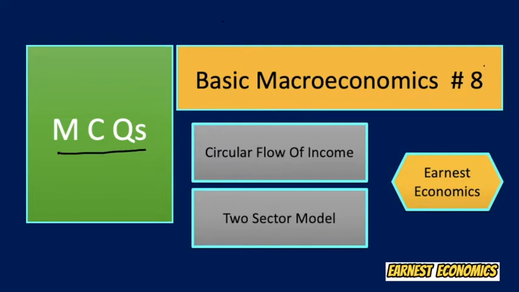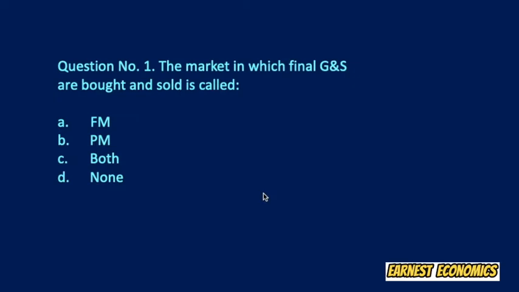Today it is our session number 8 on basic macroeconomics, and our topic is circular flow of income, two sector model. So let us proceed to our first question.